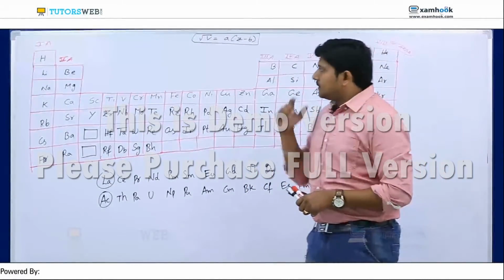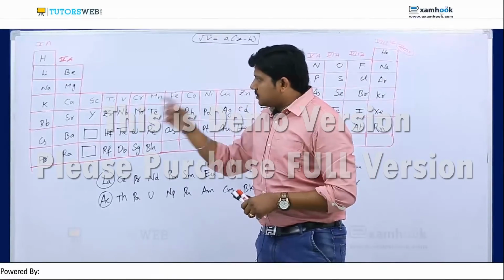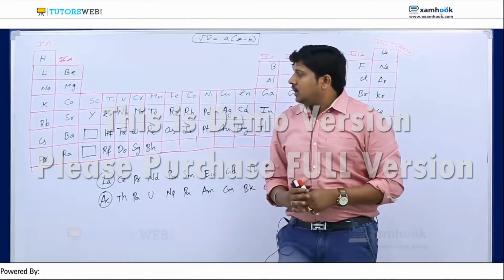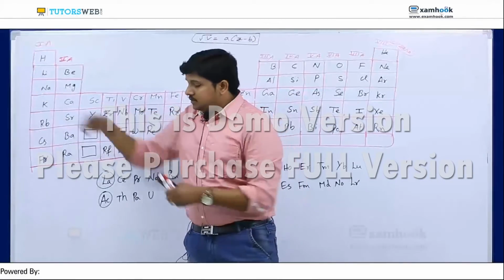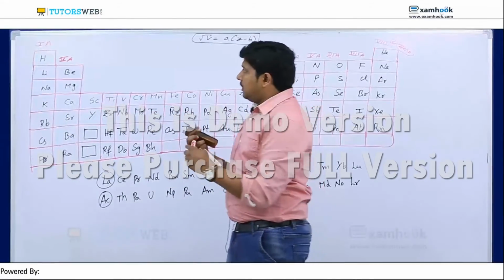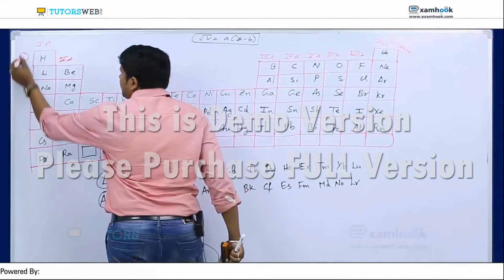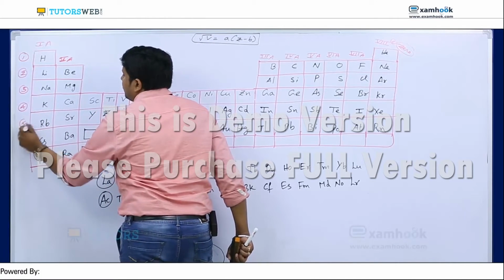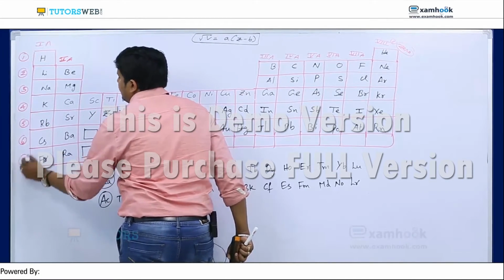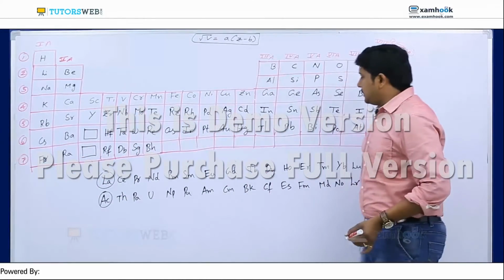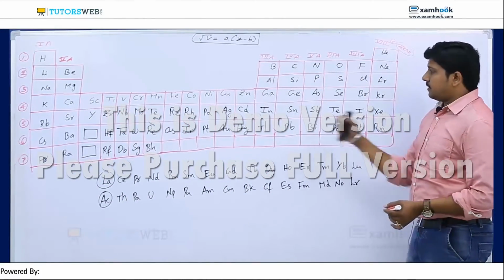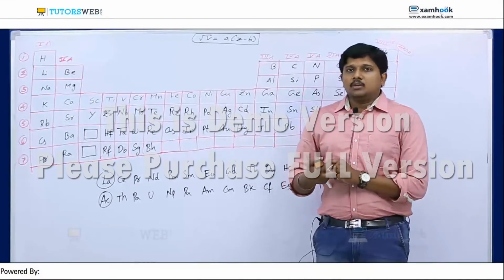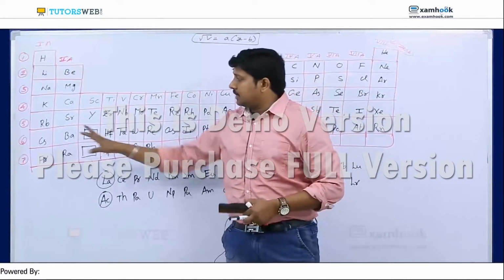And the second group is beryllium, magnesium, calcium, strontium, barium and radium. I'll give you the periods also here. This is the first period, second period, third period, fourth period, fifth period, sixth and seventh. The seventh period elements are radioactive elements. So these properties we can consider mainly up to the sixth period.